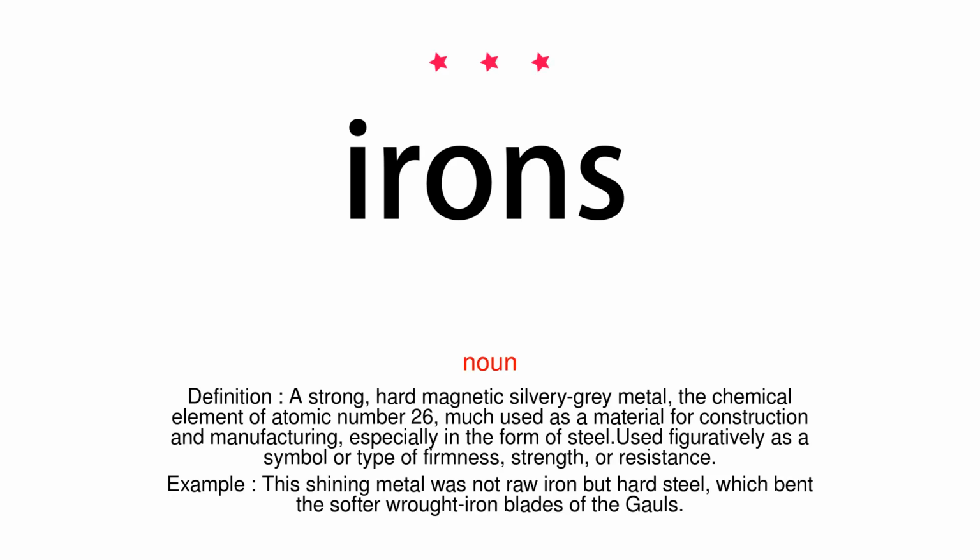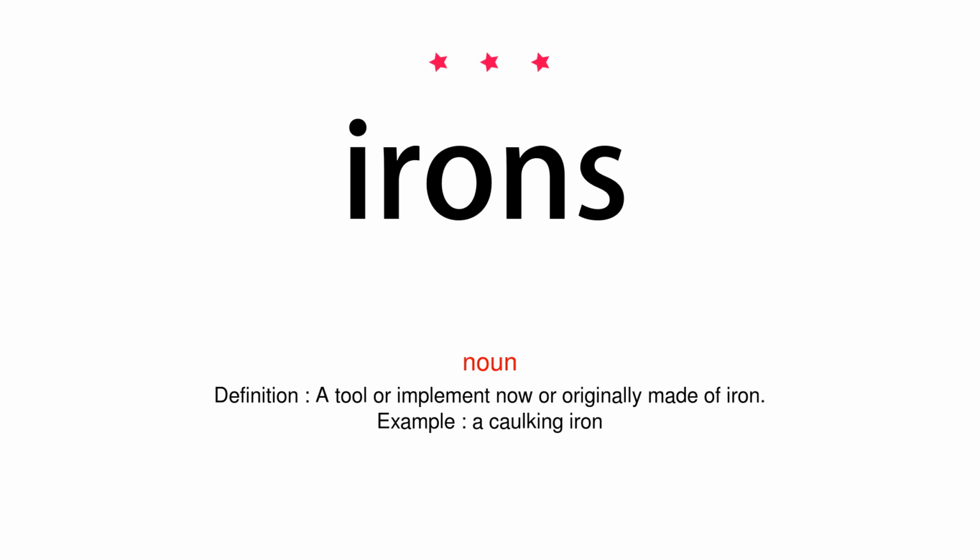Noun. Definition: a strong, hard magnetic silvery-grey metal, the chemical element of atomic number 26, much used as a material for construction and manufacturing, especially in the form of steel, used figuratively as a symbol or type of firmness, strength, or resistance. Example: this shining metal was not raw iron but hard steel, which bent the softer wrought-iron blades of the Gauls. Noun. Definition: a tool or implement now or originally made of iron.